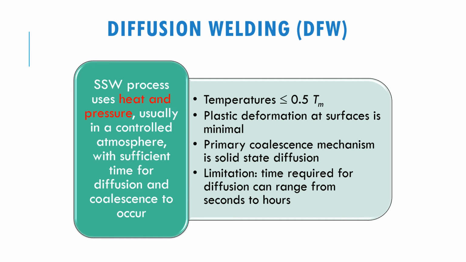Plastic deformation will be very minimal, and the primary coalescence mechanism is solid state diffusion. Meaning that the atoms in between the two materials will start to diffuse into each other, and the time required for the diffusion can range from seconds to hours. This depends on the process and also the temperature that we use.